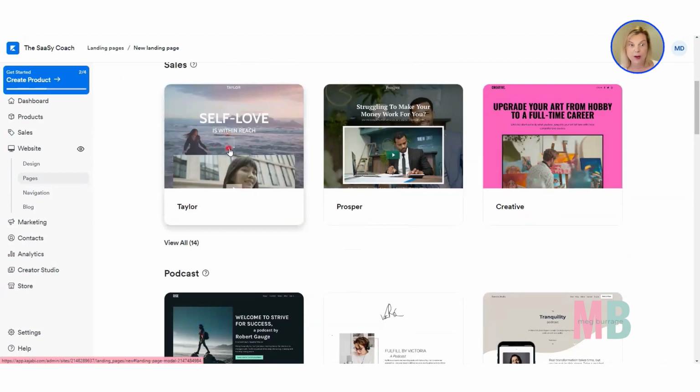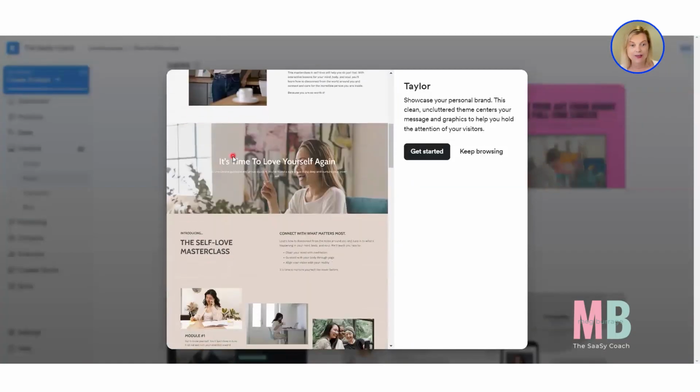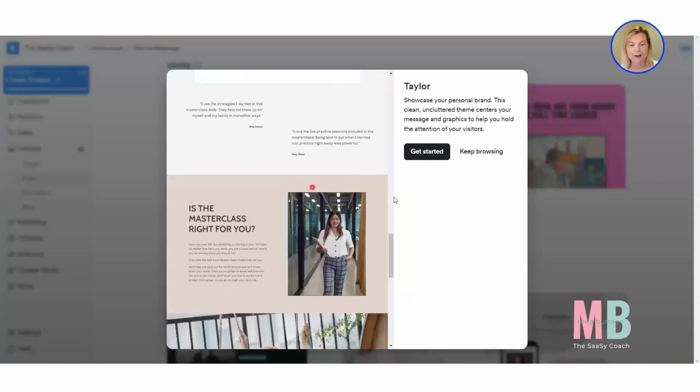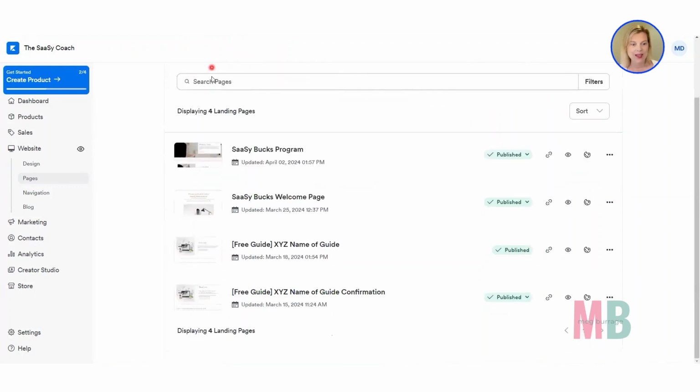You can always preview the pages. So I quite like this tailor page. You can have a look and see whether or not that one might be the right fit. And if it is, hit get started. Now for me, I'm just going to work with the Softly Does It template because I've worked with that for the rest of the pages that we've been working on. So I've already imported that template page here, and I've now got 4 pages there inside of my account. So if you're going to be working with a template, you'll need to import it.